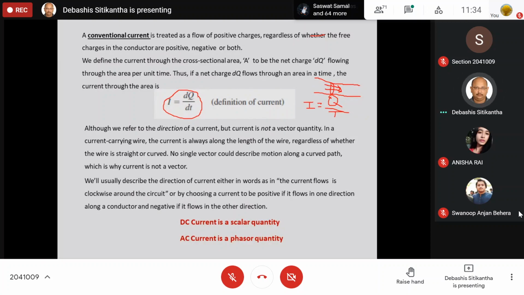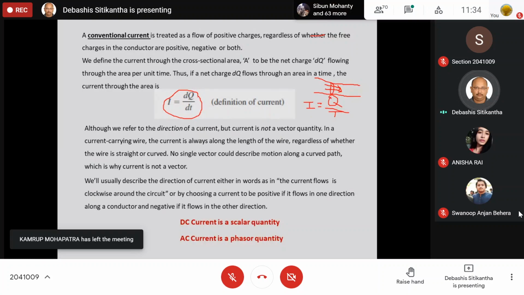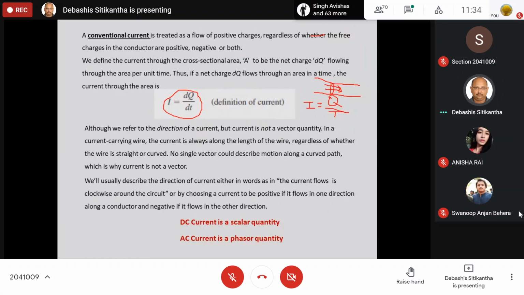Even though we know that the direction we are going to consider is the conventional direction of current, when the concept of direction arises, we know that if a quantity has a constant magnitude and a direction, it will be a vector quantity. But I have already told you from the beginning that current is never a vector quantity. Current can be of two types: either a scalar quantity or a phasor quantity.